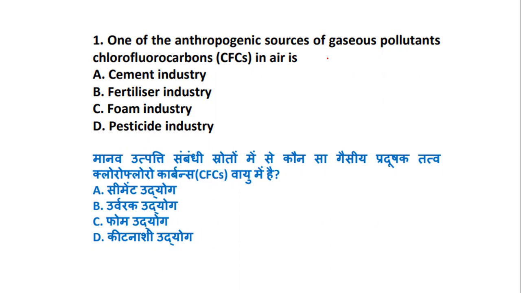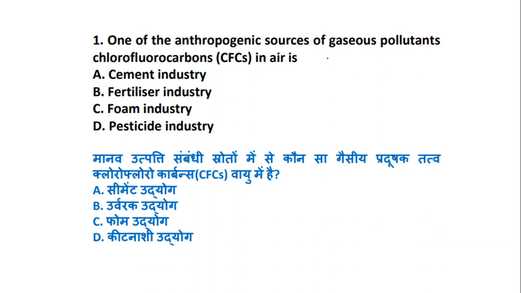So which among these is one of the sources of the gaseous pollutant chlorofluorocarbon in the air?